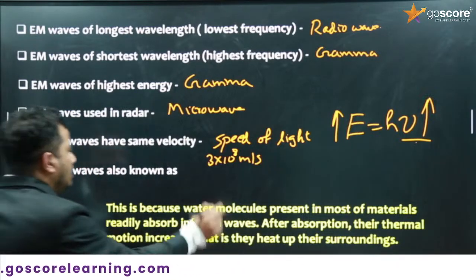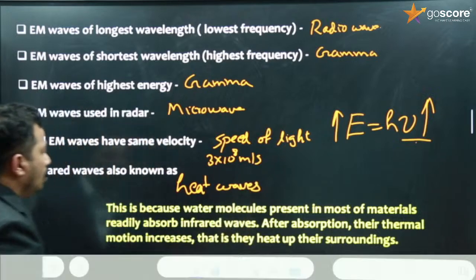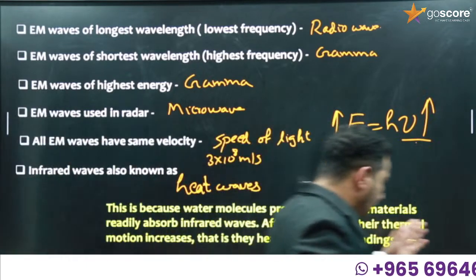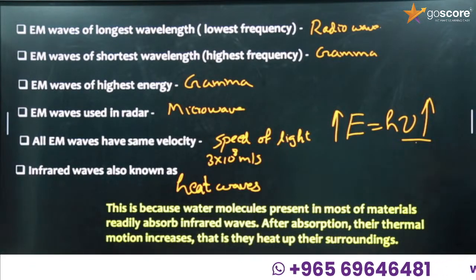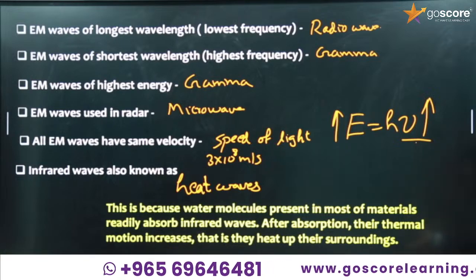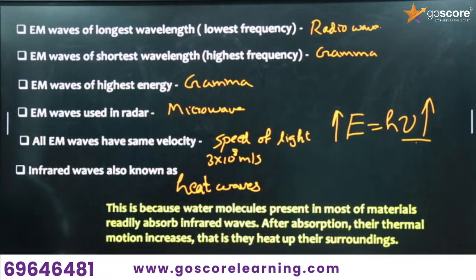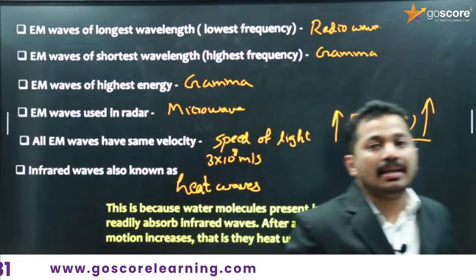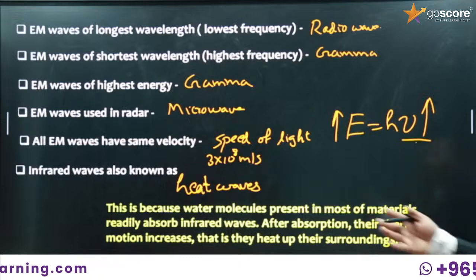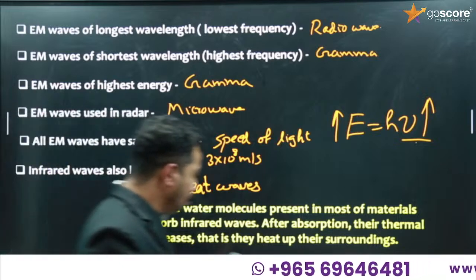Infrared waves are also known as heat waves. This is a previous year's question. Why are they heat waves? This is because water molecules present in any material readily absorb the infrared waves, and after the absorption, the thermal motion increases. As the thermal motion increases, this increases the heat of the matter, the heat of the molecules. So it heats the surroundings, and that is why infrared waves are also known as heat waves.